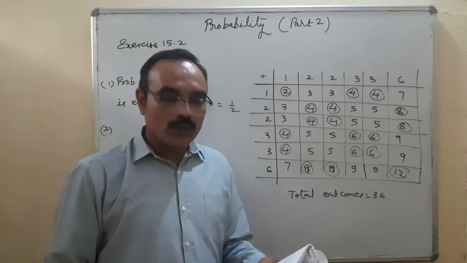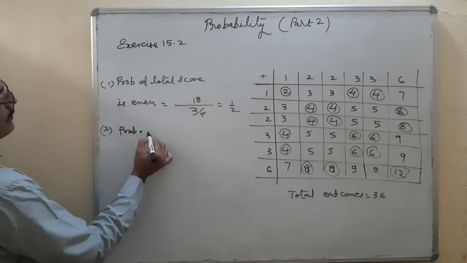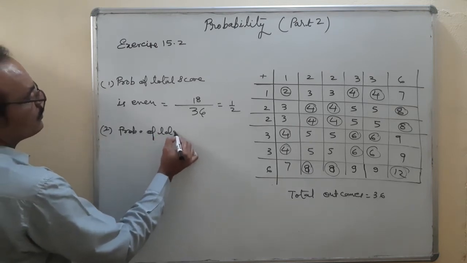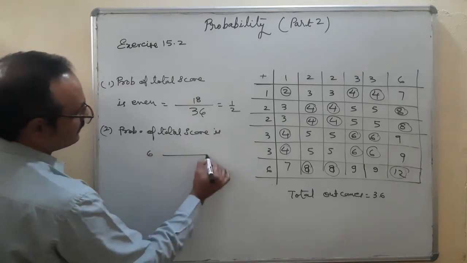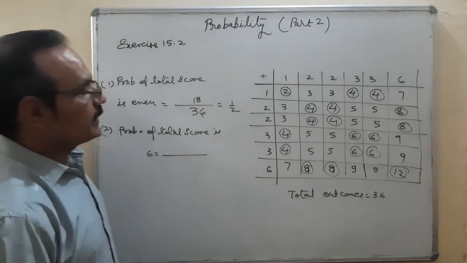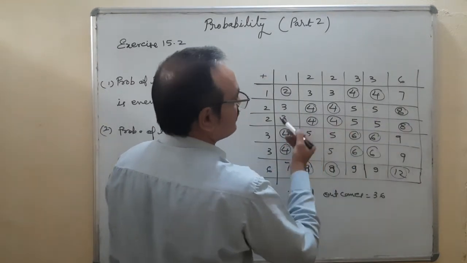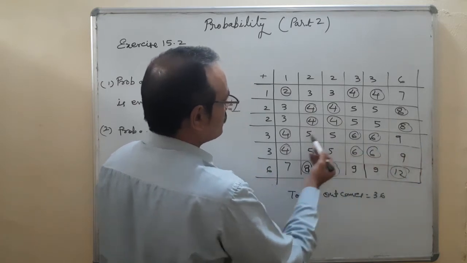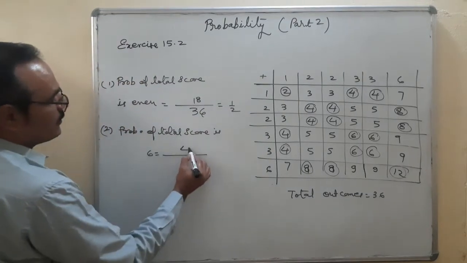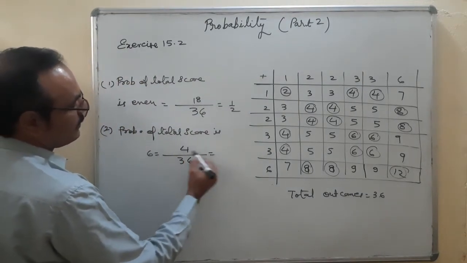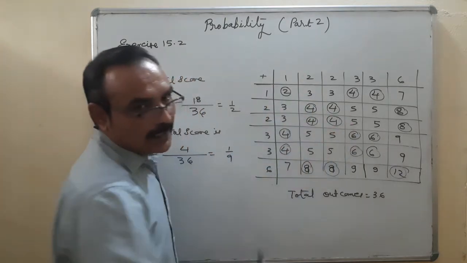What is the probability that the total score is 6? Probability of total score is 6. Now let us see how many times 6 is coming. 1, 2, 3, 4. 4 times. 4 upon 36, that is 1 upon 9. You are not going to count these; we are going to find all the addition numbers.